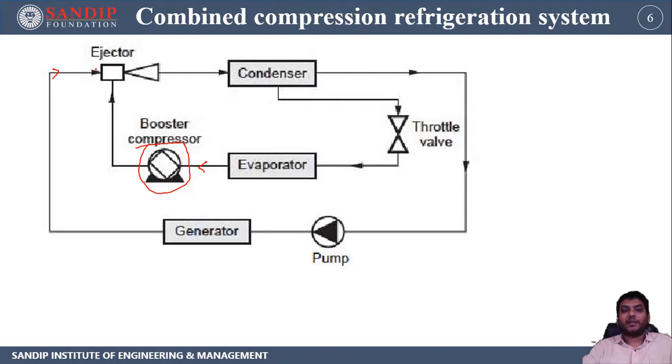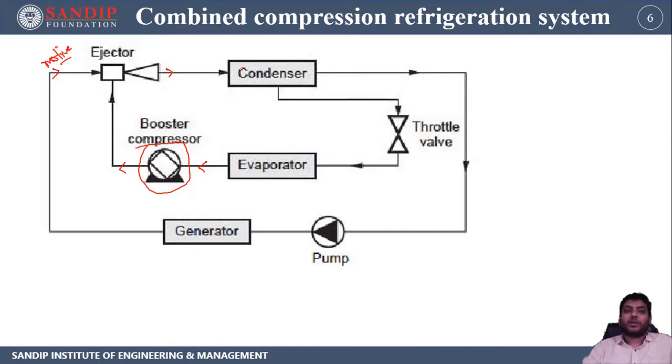where it is expanded and comes to the pressure and temperature at the evaporator pressure, that is, the pressure at the exit of the booster compressor. So the motive steam is going to expand to a pressure equal to the exit pressure of the booster compressor, and then there is going to be mixing, and after mixing there will be a diffusion, and after diffusion the condenser pressure will be reached.